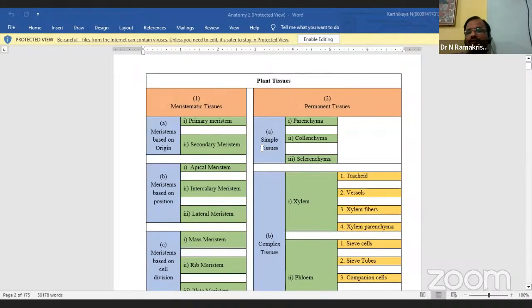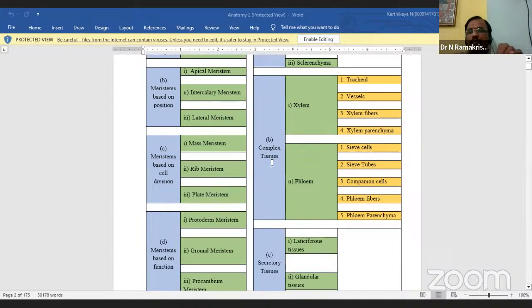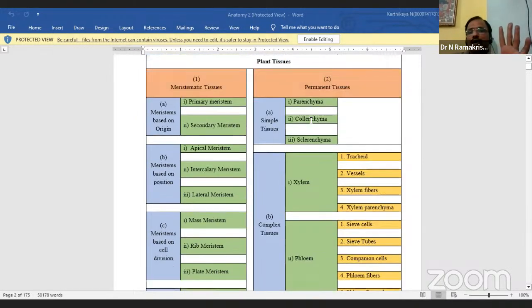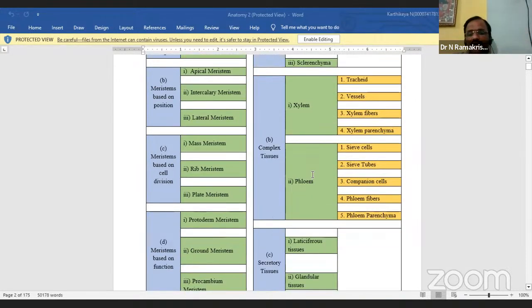Describe the simple tissues is a long question, and describe the complex tissues as well. Xylem is a short question. Only parenchyma is a short question. But describe the simple tissues is a long question. Is it clear?